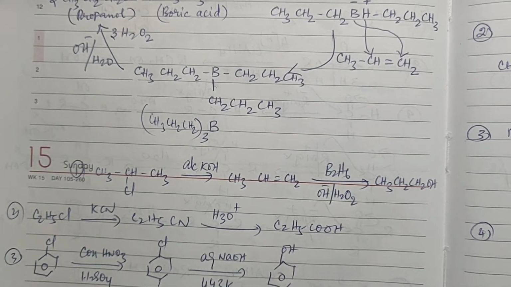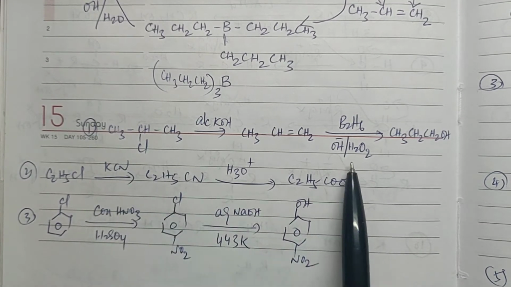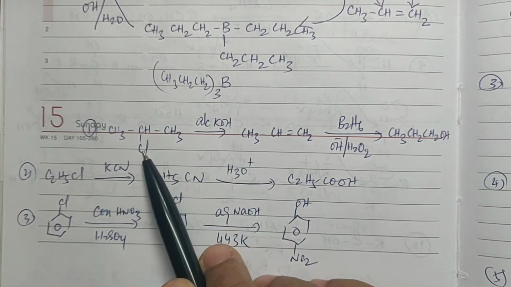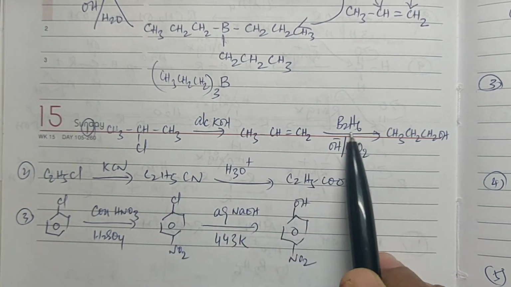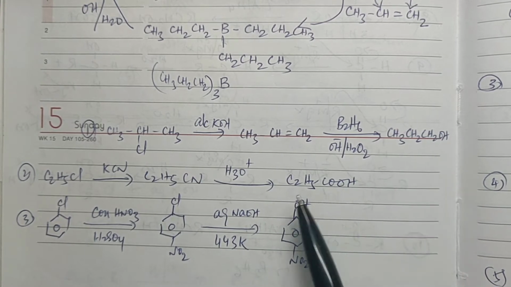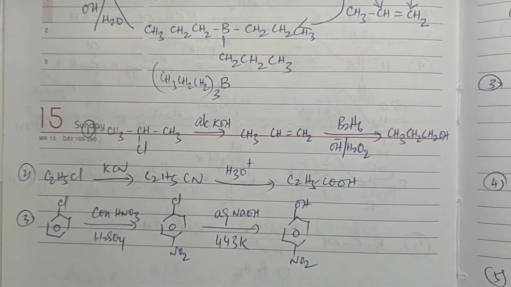Okay, so I have given you a few conversions here. If you treat it with alcoholic KOH, RX will give you alkene. Alkene on treatment with hydroboration oxidation, you will get a primary alcohol, right? So like this, I have given you some conversions.